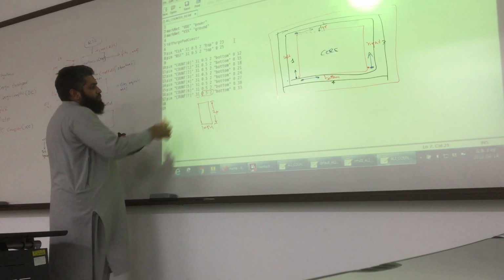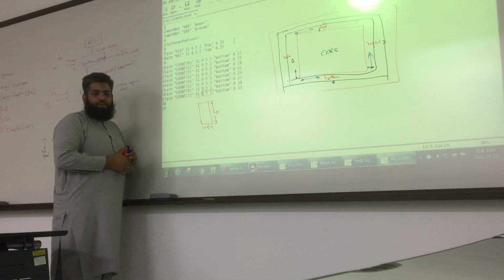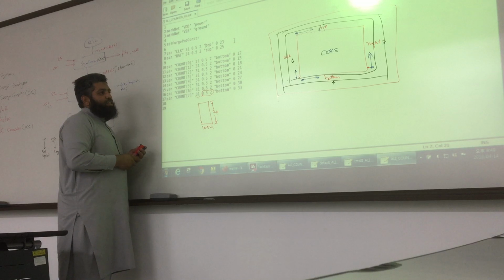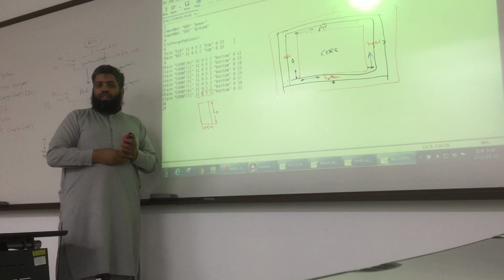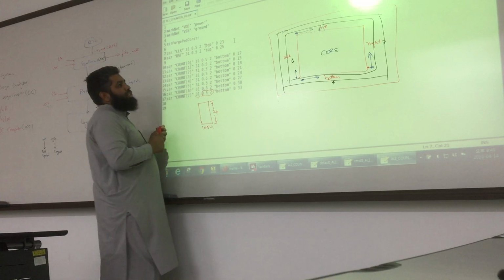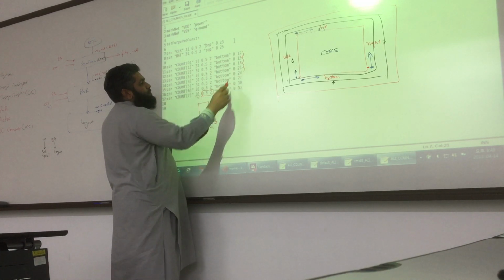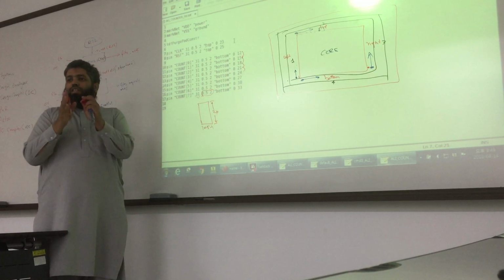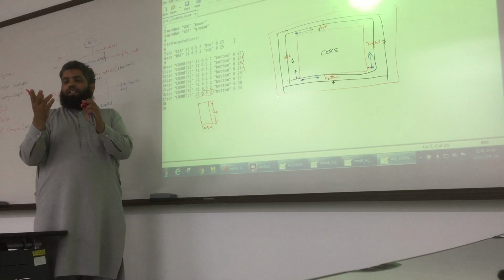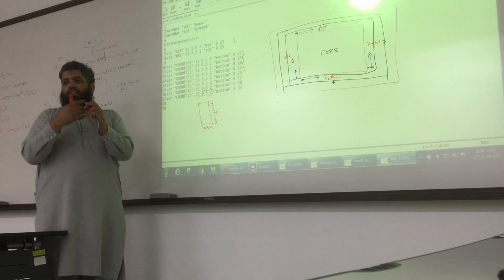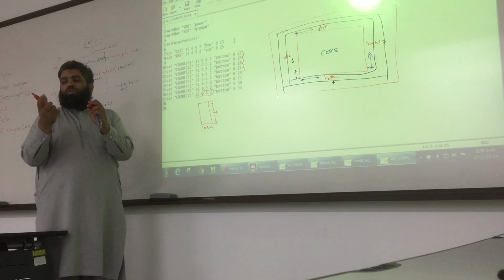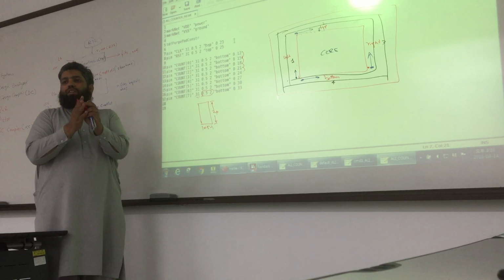If you want to change it to 1 by 1 or 2, it's up to you. Usually for every process there is a minimum spacing. If you see here, this is 12 and then 15, then 18, then 21. Just like in metal we have a minimum of 0.23 micron. So we cannot reduce the spacing beyond that.